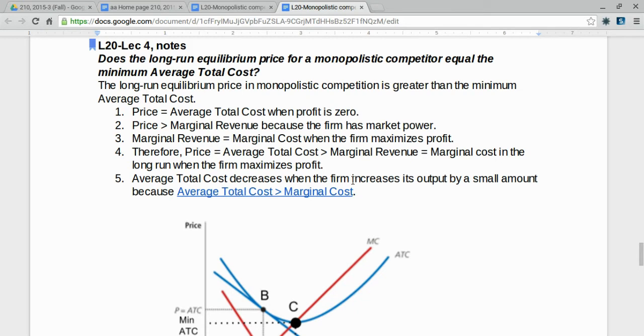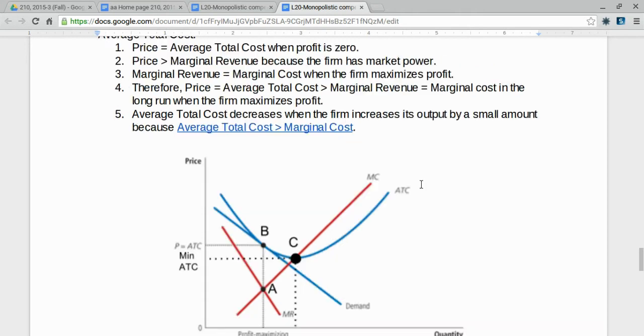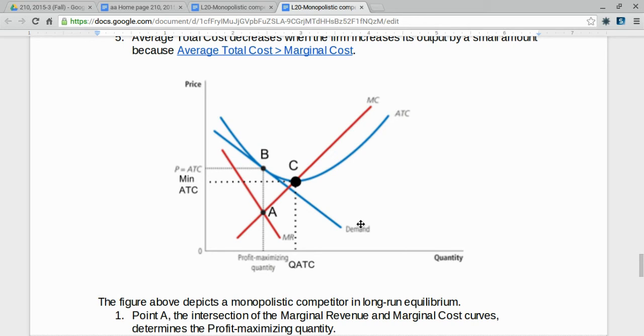Average total cost decreases when the firm increases output by a smaller amount because average total cost is greater than marginal cost. We talked about these average marginal relationships. When marginal cost is below the average total cost, the average total cost curve has a negative slope. So this graph here depicts the long-run equilibrium position for a monopolistic competitor.